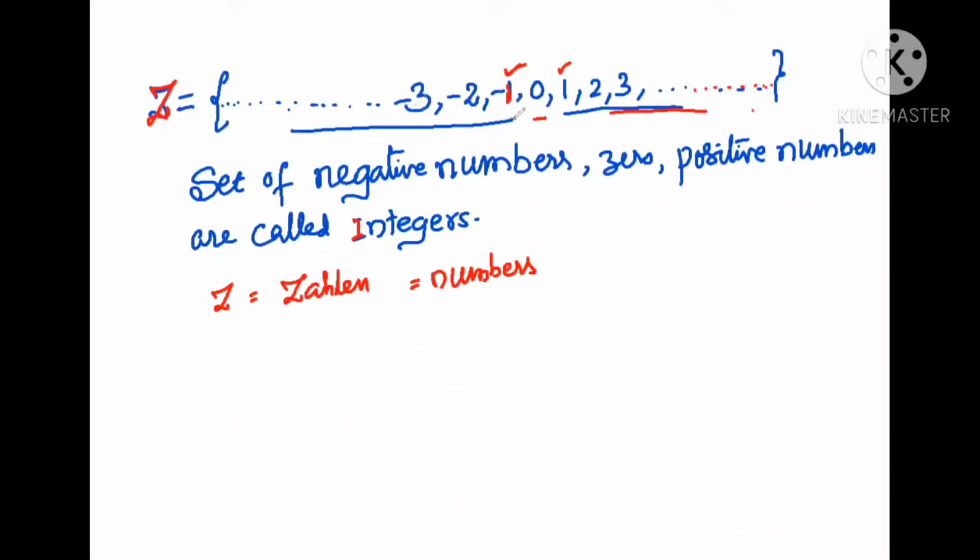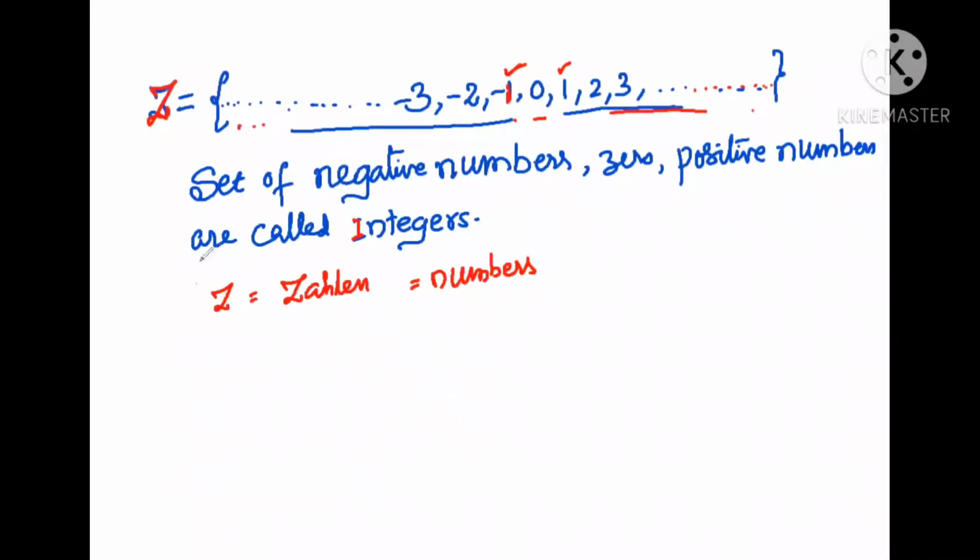We use these negative integers to explain the temperature of a place. In some places in polar regions, the temperature is less than 0 degrees, so we have to represent the temperature by negative numbers. So there are so many uses of these negative numbers.